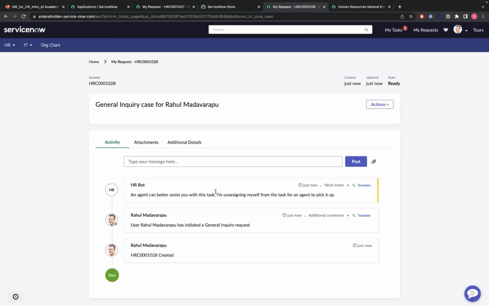So this is how, whenever we find a critical case, there's no need for the user to wait on anyone, but rather it directly goes into the queue and an agent will get back to that. So this is the other scenario, where the cases are really critical and we need some human intervention or human help. So I'll just pause here for any questions before I move on to the admin experience or how to configure things.